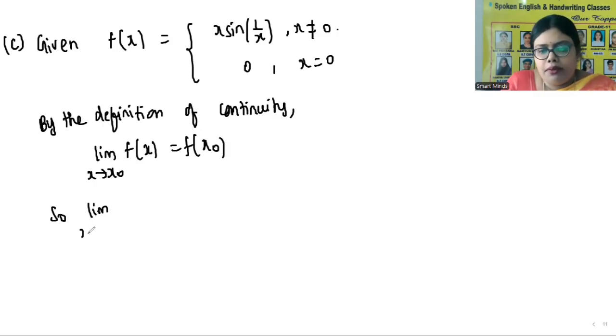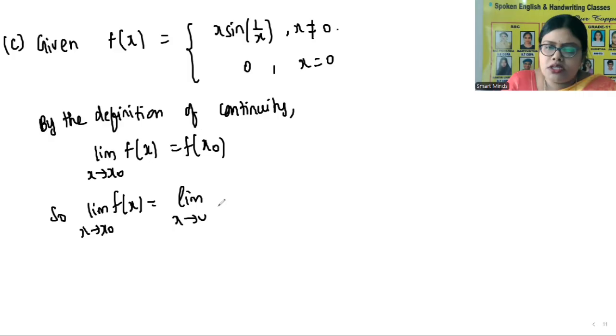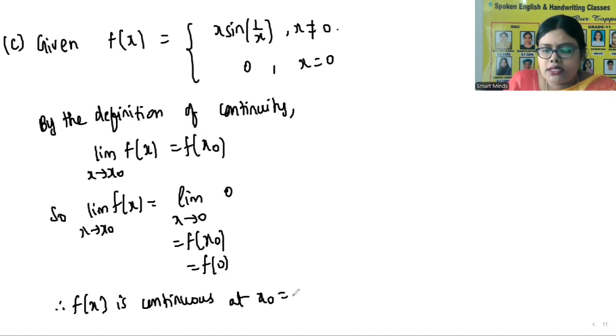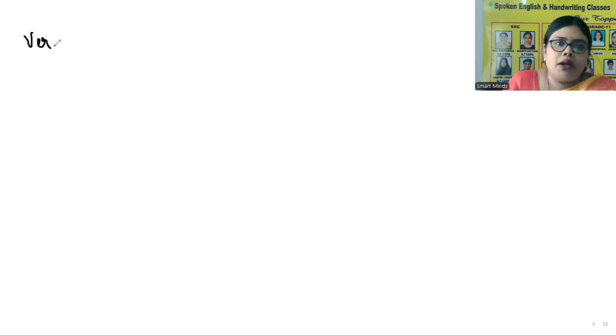So limit x tends to x naught, f of x is equal to limit x tends to 0, 0, that is equal to f of x naught, which is equal to f of 0. Therefore, f of x is continuous at x naught is equal to 0. Now let us do the verification part.